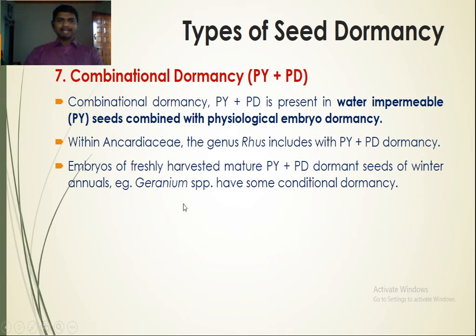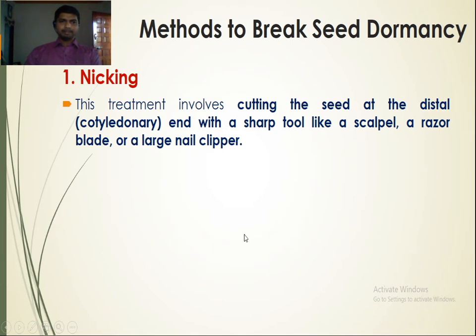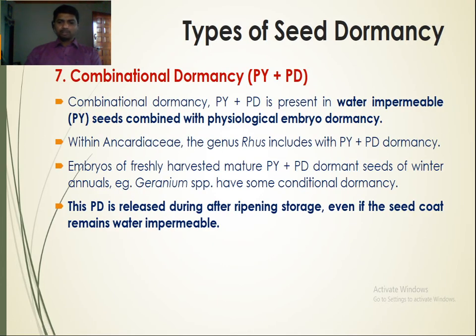In the family Anacardiaceae, the genus Rhus includes species with physical and physiological dormancy. Embryos of freshly harvested mature PY and PD dormant seeds of winter annuals, for example Geranium species, have some conditional dormancy. So combinational dormancy of both physical and physiological is present in water impermeable seeds combined with the physiological embryo dormancy. This physical dormancy is released during after ripening storage even if the seed coat remains water impermeable. So this is about the types of seed dormancy.